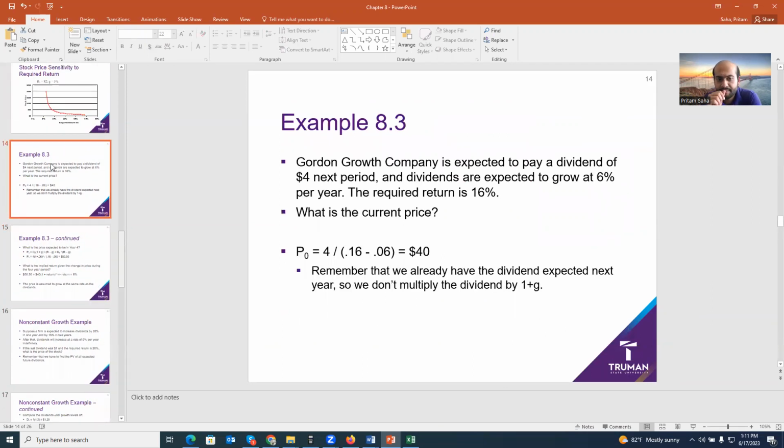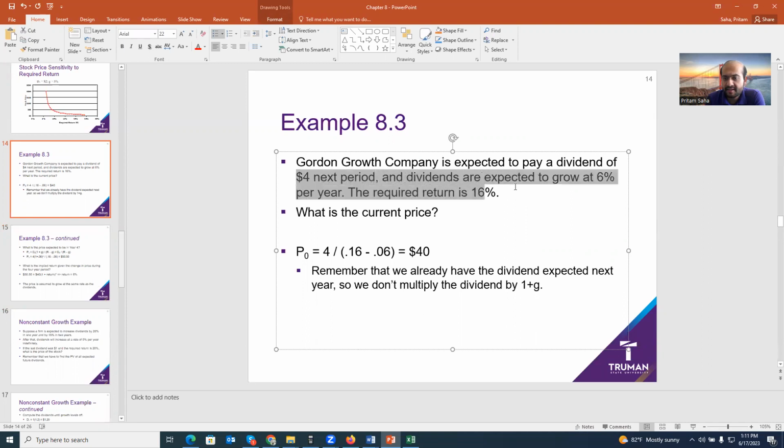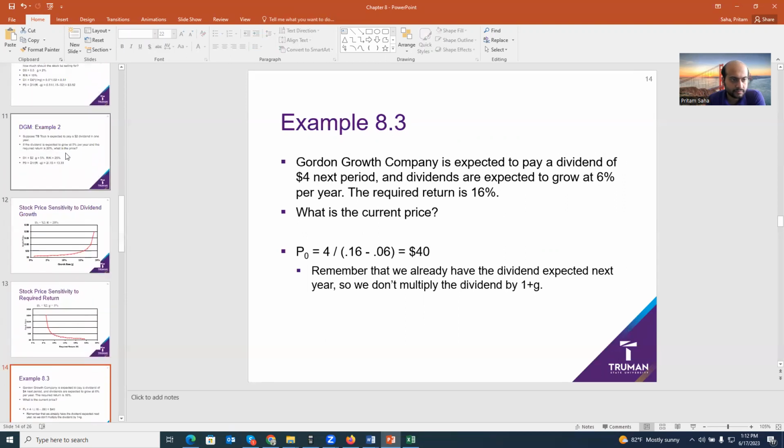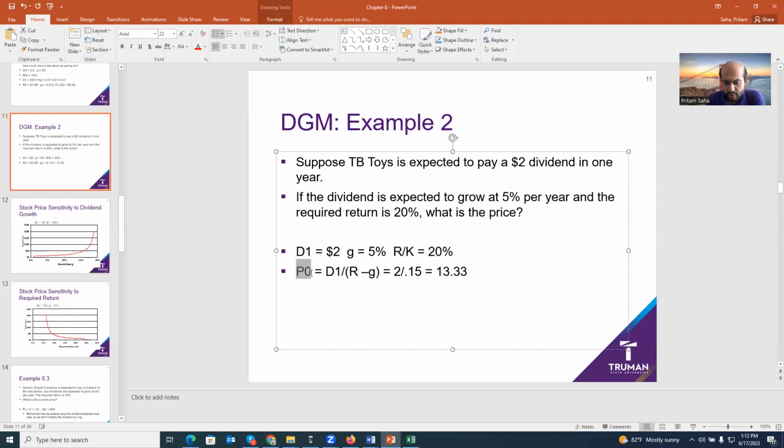So he's saying that there is a company that is expected to pay a dividend of 4 next period, and dividends are expected to grow at 6% per year. The required return is 16%. What is the current price? So the expected dividend next year, which is D1, 4, divided by 0.16 minus 0.06. Now, here is the thing you have to be careful about. Price today is based on dividend tomorrow.